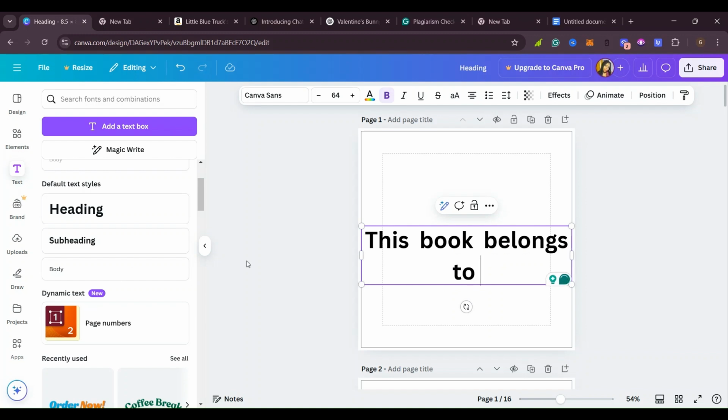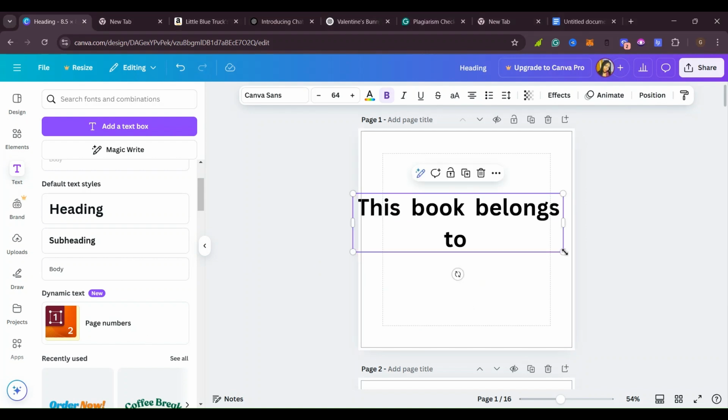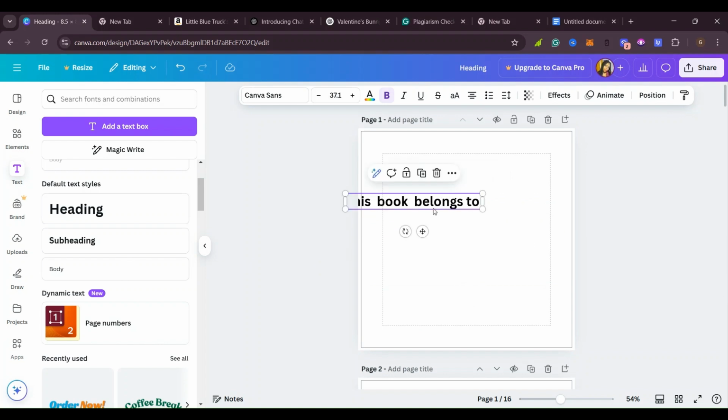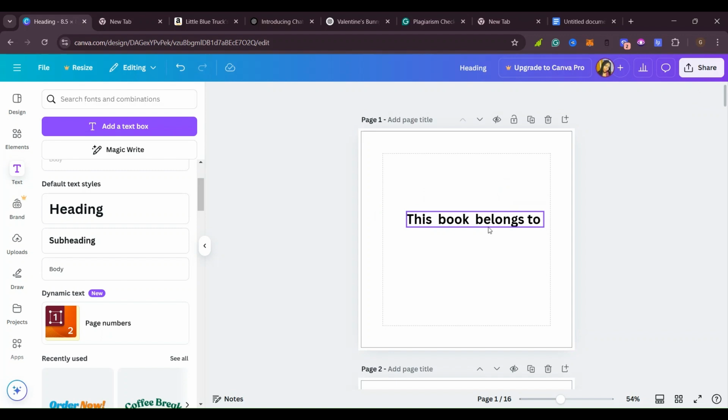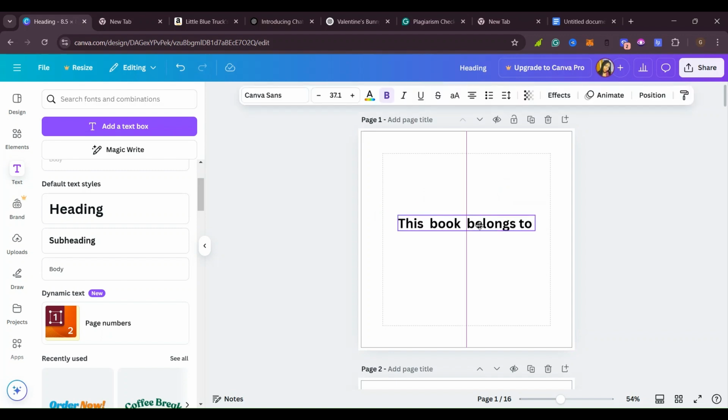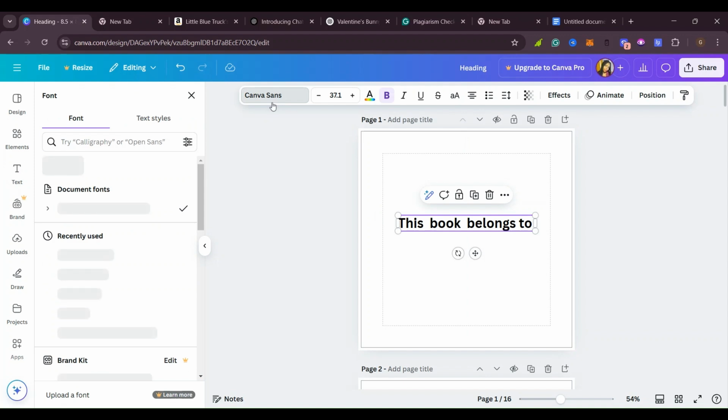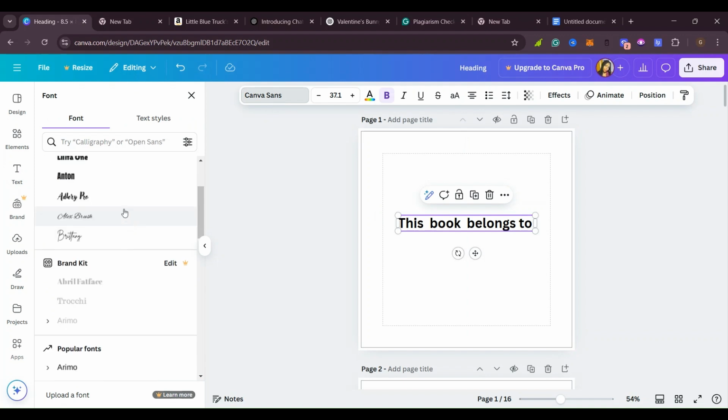So you just go ahead and resize this. Then find a font that is going to make this look good and better. So here they are the types. You click here and you see different fonts that you can use. So it depends on you.